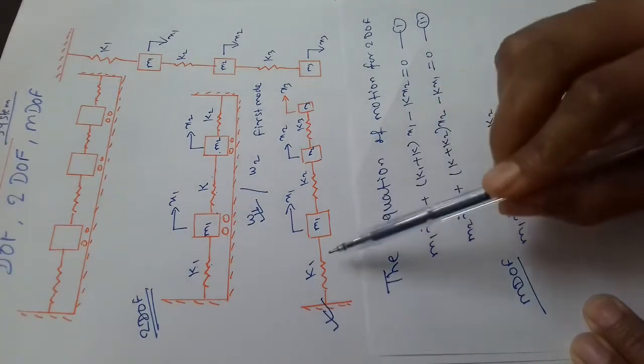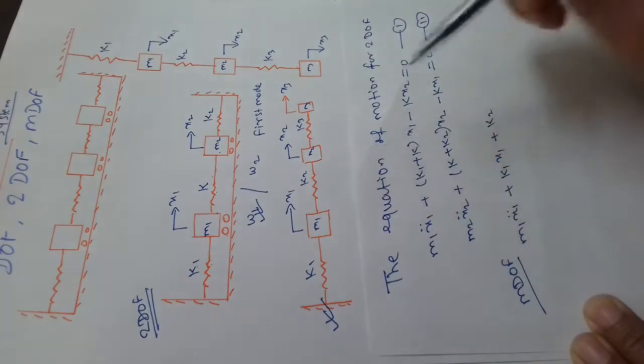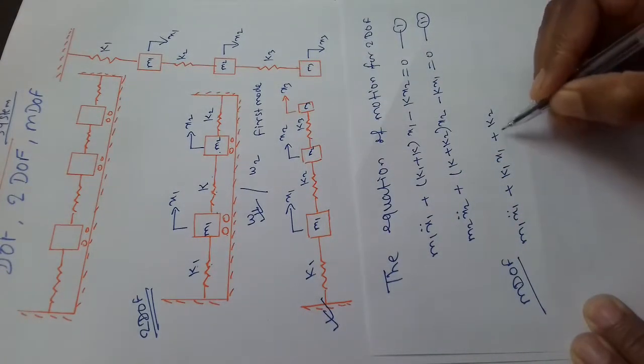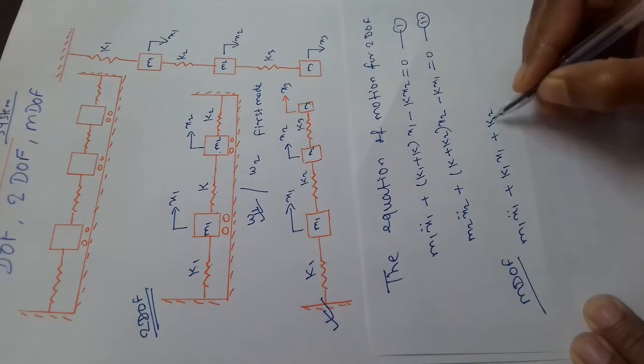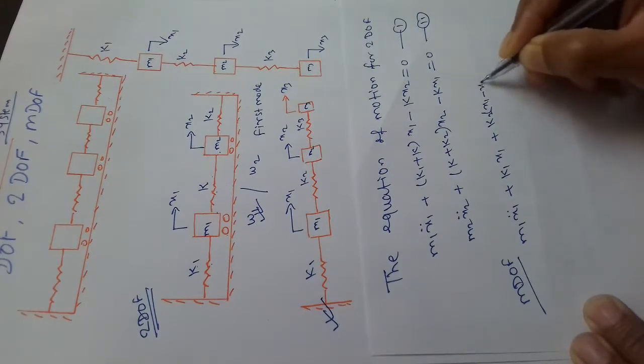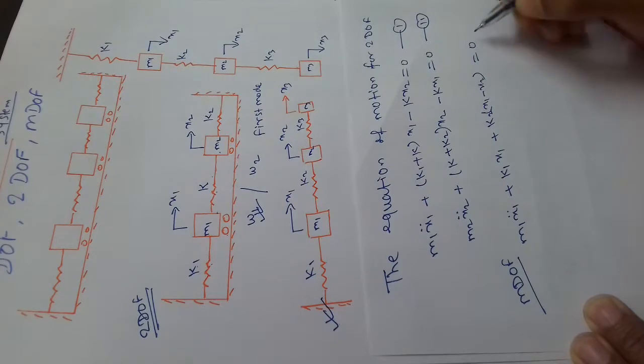For m1 there is only k1 and k2. This is the free undamped vibration equation. This will be equation number 1.